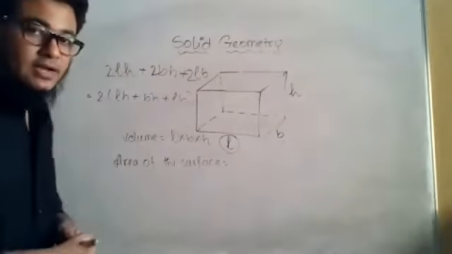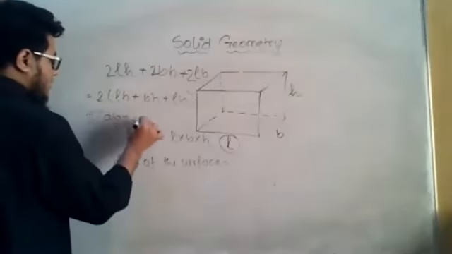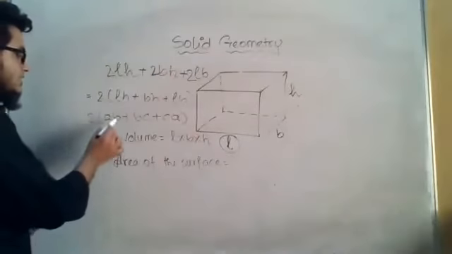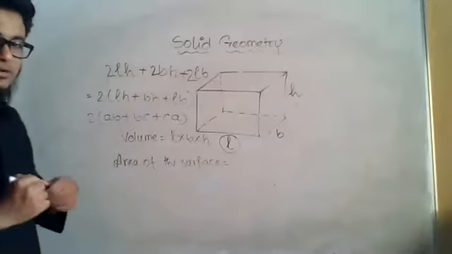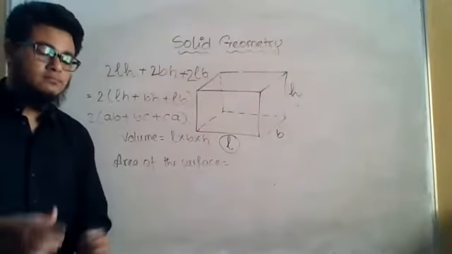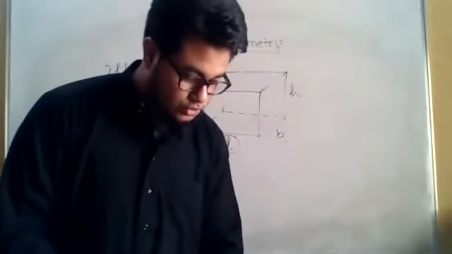Sometimes you will see the formula in this form: 2 into (AB plus BC plus CA). Here A is length, B is breadth, and C is the height. It doesn't matter in whichever form you write. You just have to use it correctly in the answer. That is what matters the most.